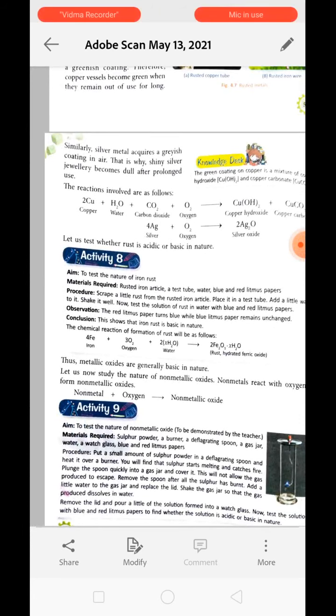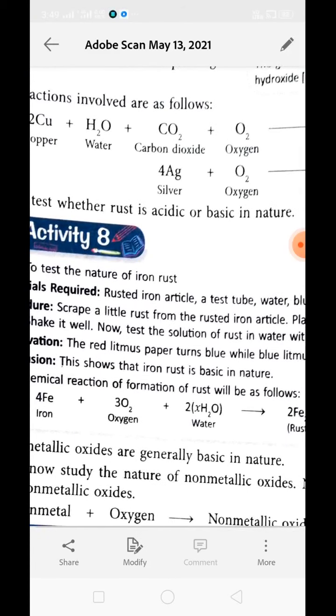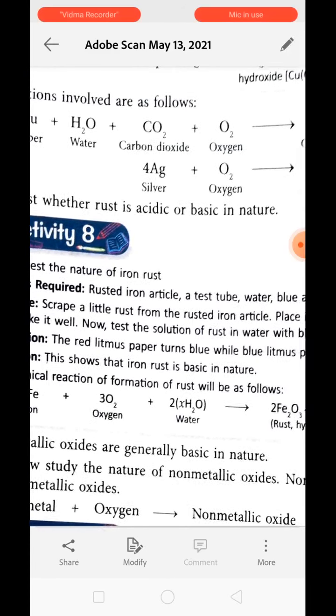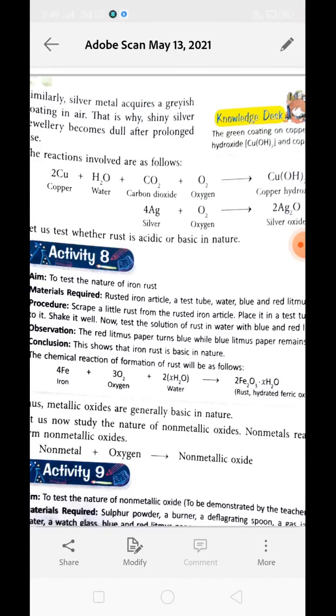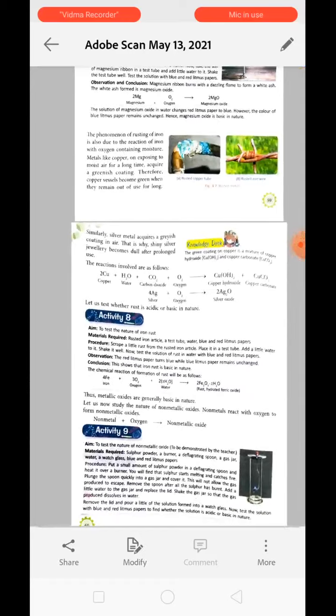What we need to do in this activity is collect an article which is already rusted, a test tube, water, and blue and red litmus paper. Now we need to scratch the rusted part of the iron, dissolve it into water to make a solution, and then put blue and red litmus paper into this solution.